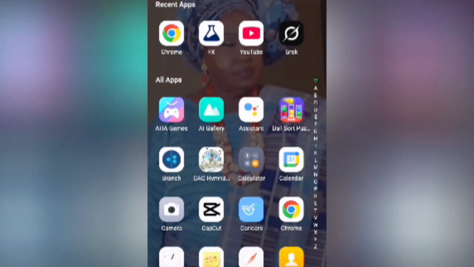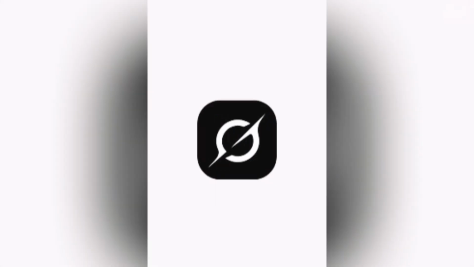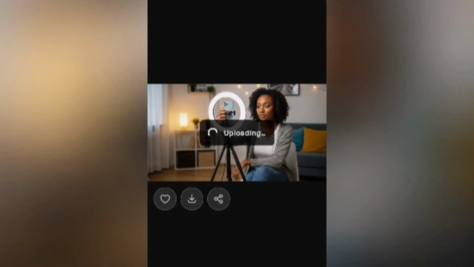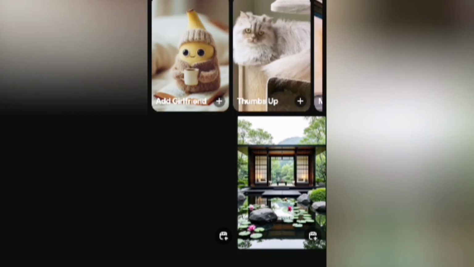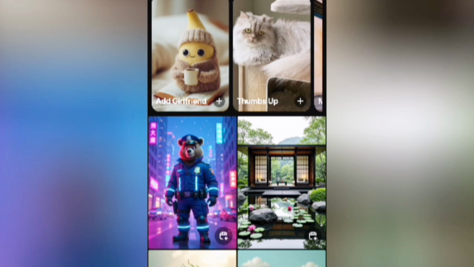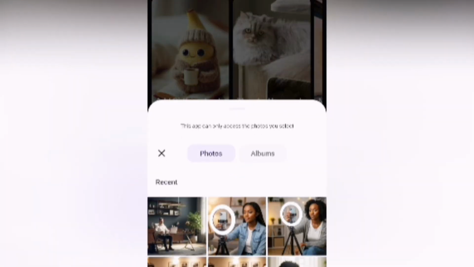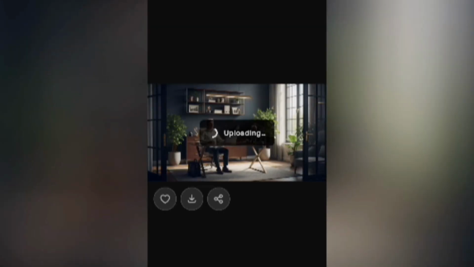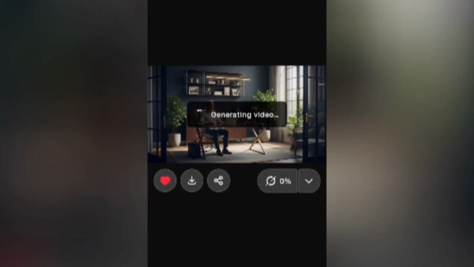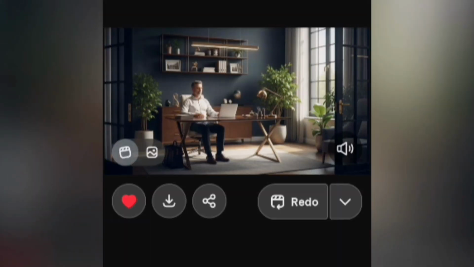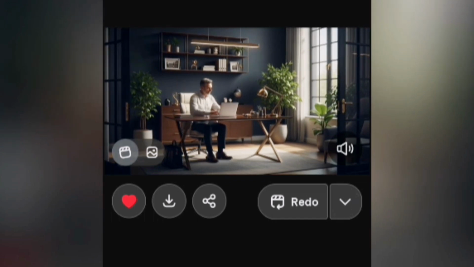Now go to your Grok. Just do it like the other time. Go back and click on that arrow, click on that down button, and pick your image. Wait, and it immediately starts converting to video. When it is done converting to video, that's when you can put in your voice. So click on Custom.